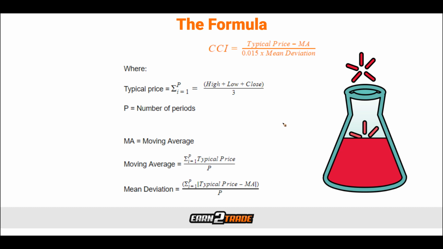Once again, the calculation is done by the indicator for us, so we don't necessarily ever need to do this, but I am a big proponent of making sure that we understand how the indicator we're using works. So that's what we have here. If you're interested in recording this, I recommend pausing the video and copying this mathematical formula down.